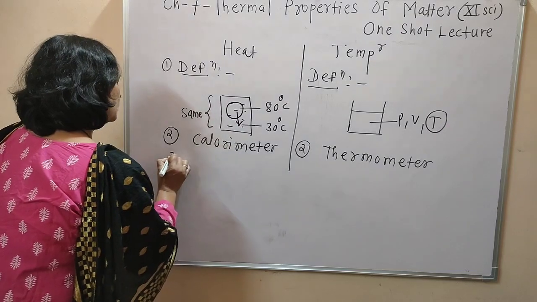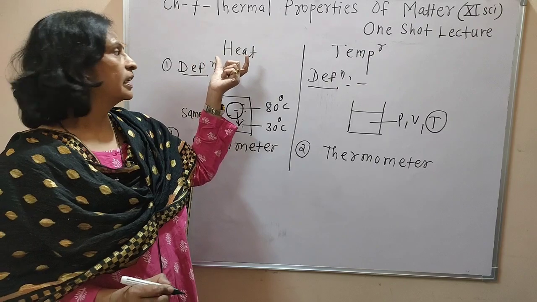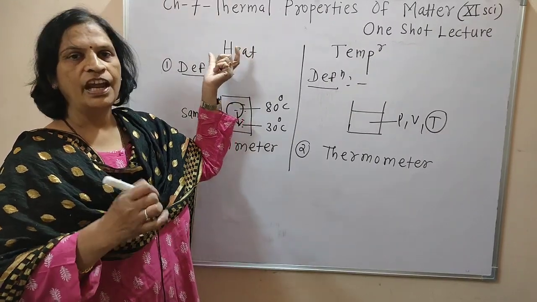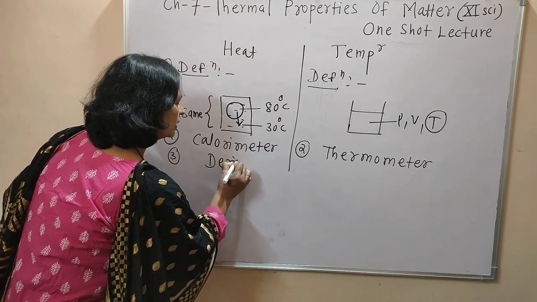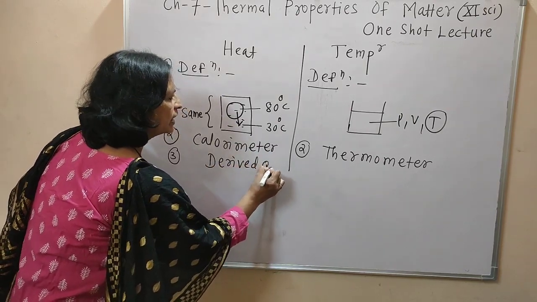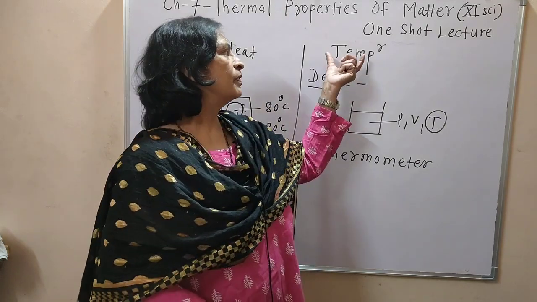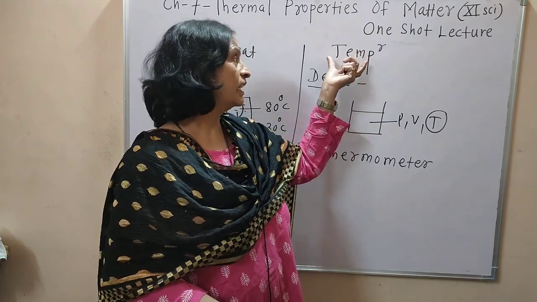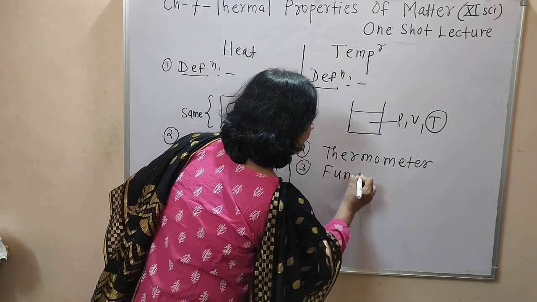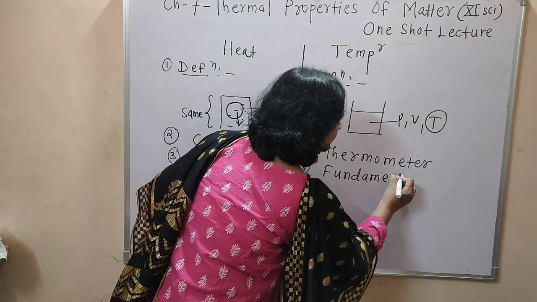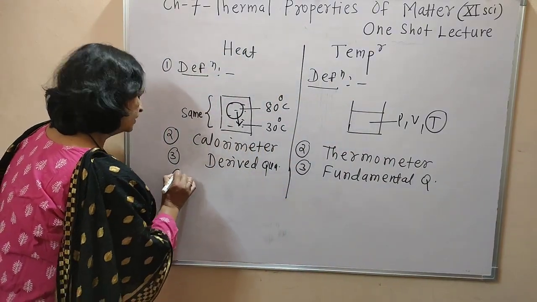Then the third point, heat is a derived quantity, because heat is a form of energy, and energy is a derived quantity, and therefore heat is a derived quantity. And in the first chapter, units and measurement, we studied that temperature is a fundamental quantity.